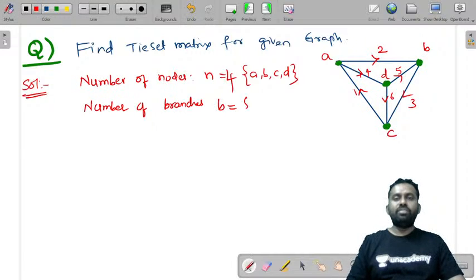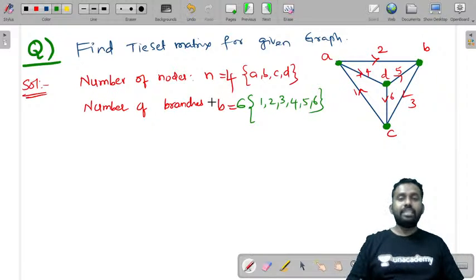How many branches are there? 6 branches: 1, 2, 3, 4, 5, 6.